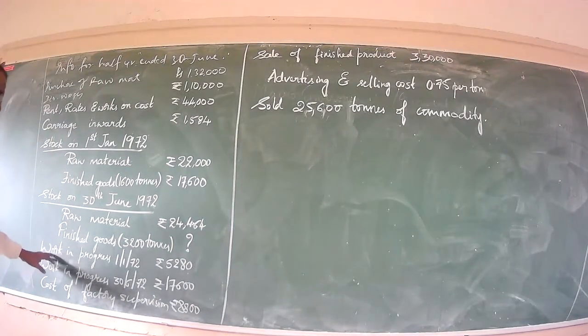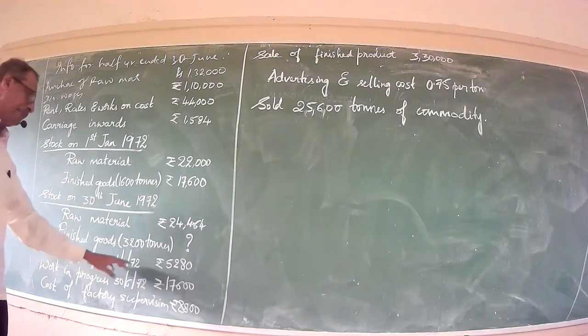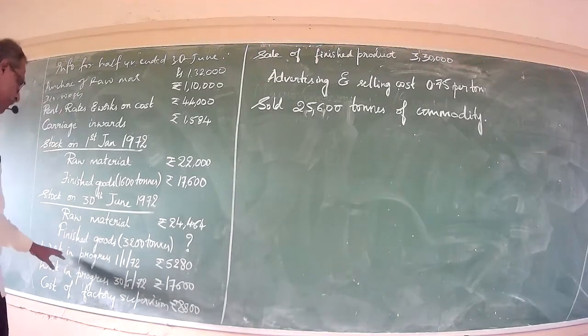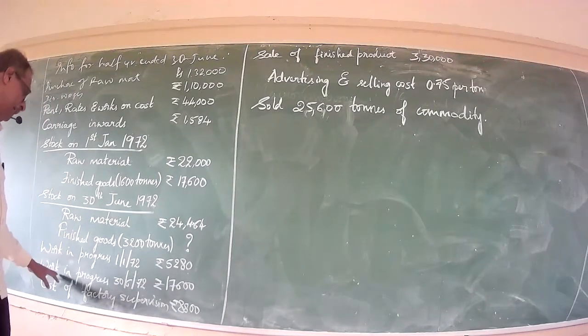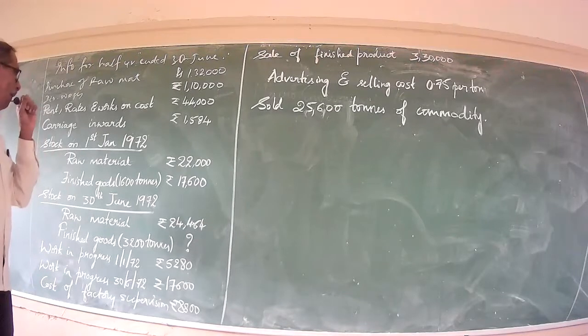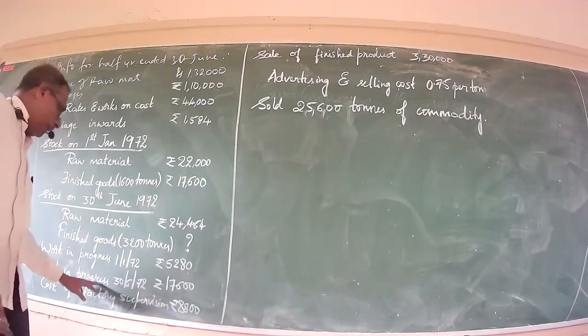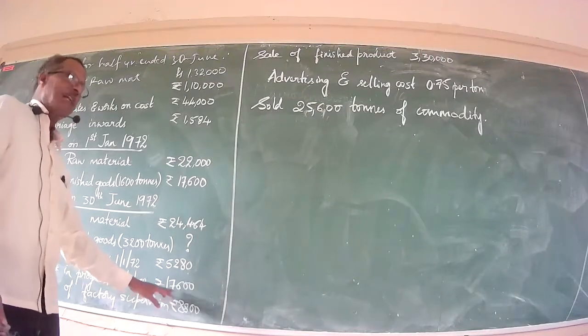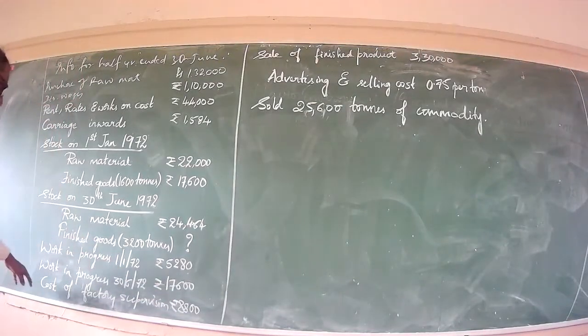Now, work in progress on 1st January stood at rupees 5,280, in the sense, opening work in progress. Then work in progress on 30th June stood at 17,600. That is your closing work in progress.